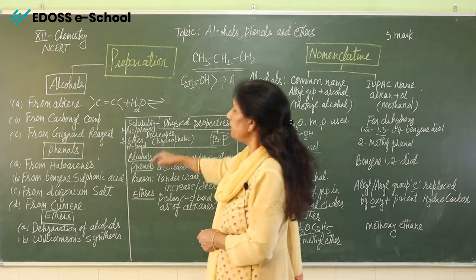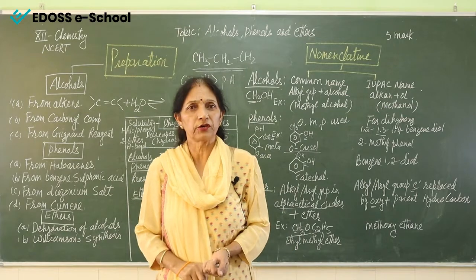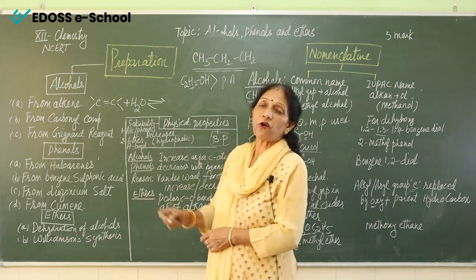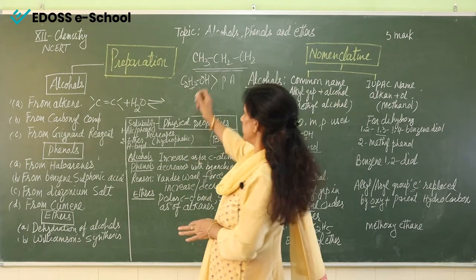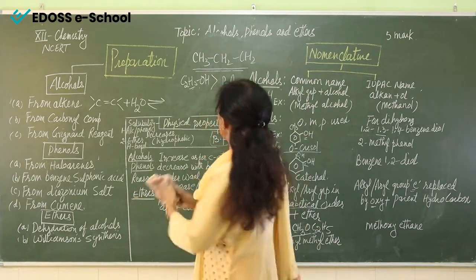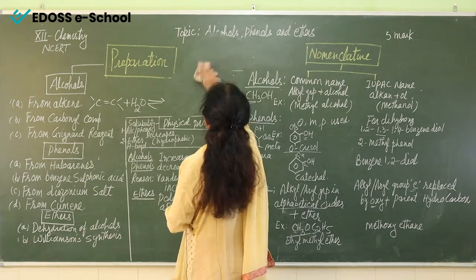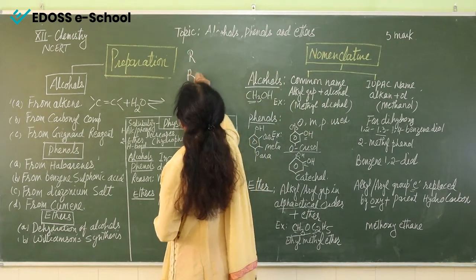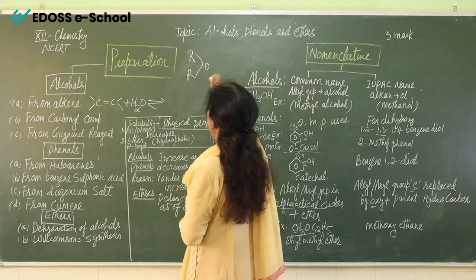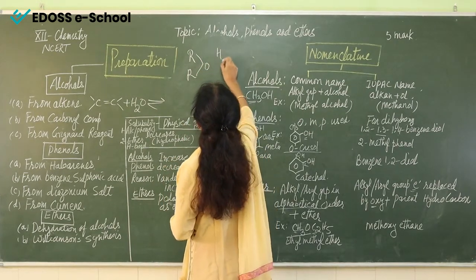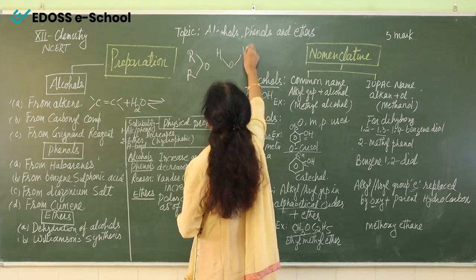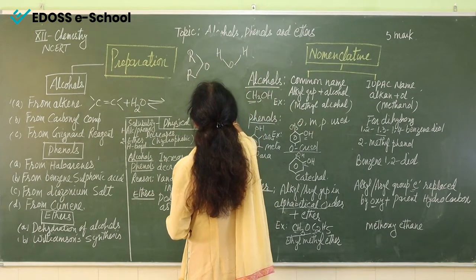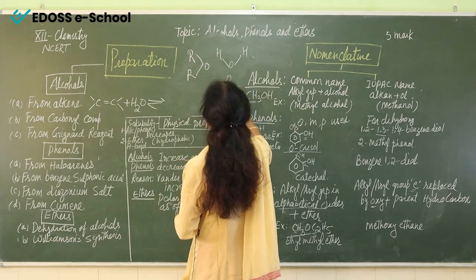The solubility of ether: they are soluble in water. Why are they soluble in water? Because ether can form hydrogen bonds with water. See, this is ether, and this is a water molecule, and this is another water molecule.